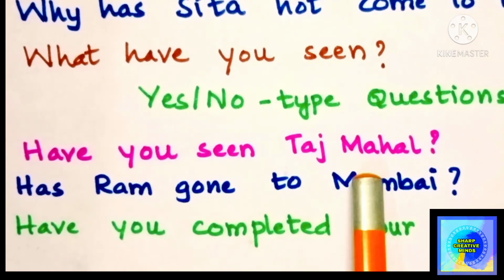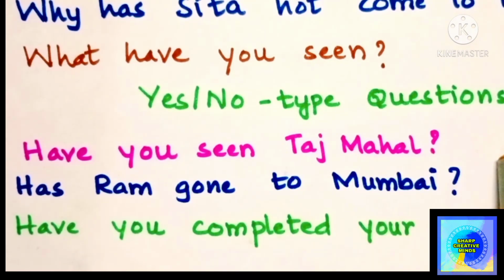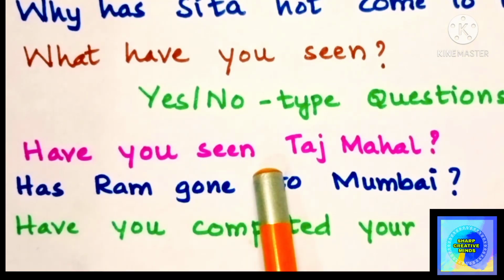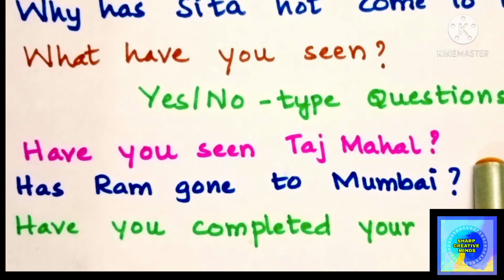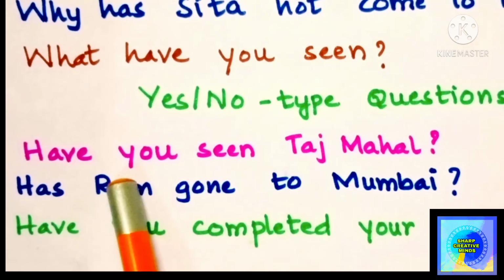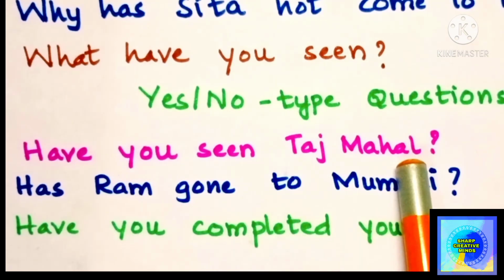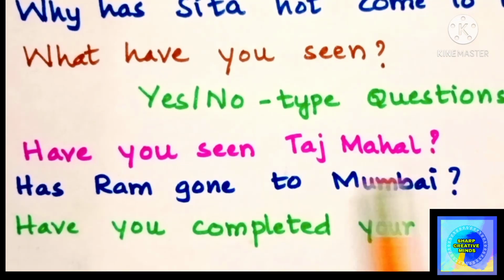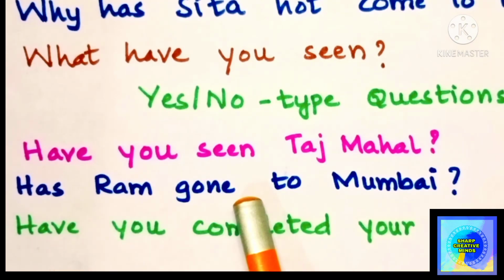If you have seen Taj Mahal, your response would be yes. Yes, I have seen Taj Mahal. Have you seen Taj Mahal? No. If you have not seen it, you will respond no. Has Ram gone to Mumbai? If he has gone to Mumbai, it will be yes. And if he has not gone to Mumbai, it will be no. So these are the yes and no type of questions.